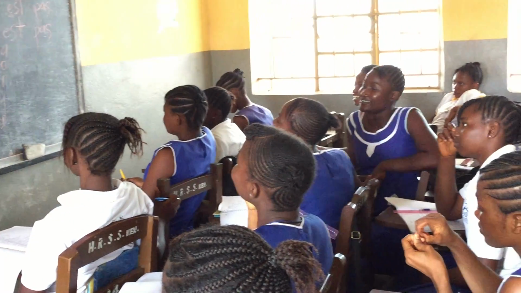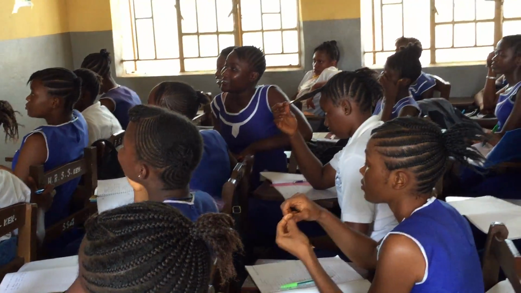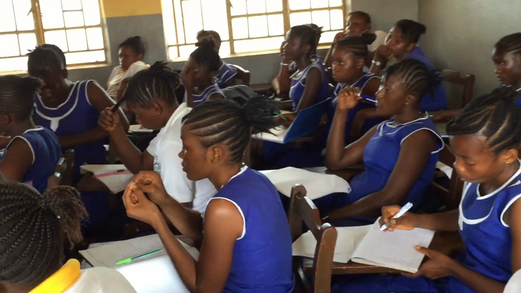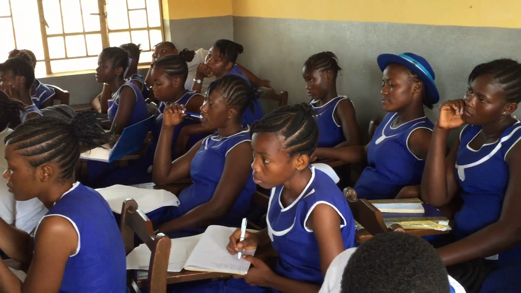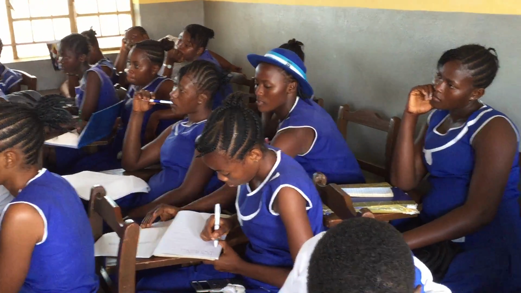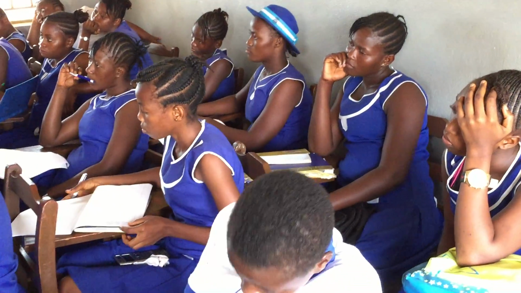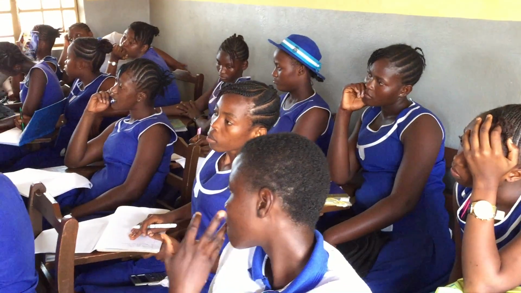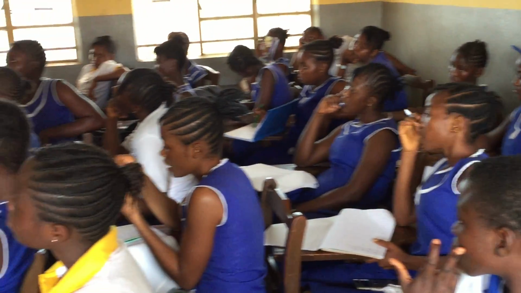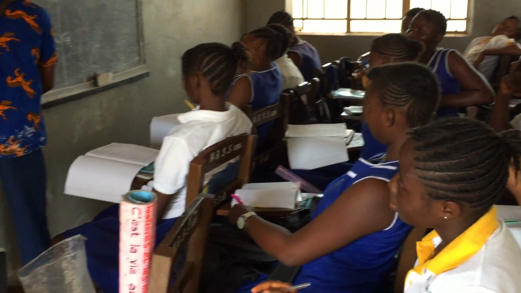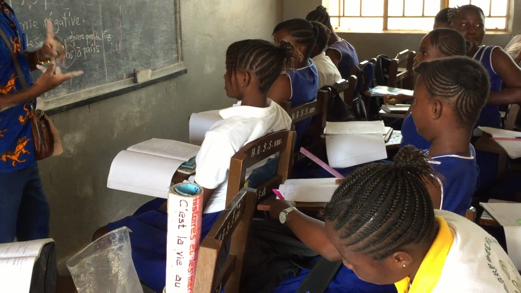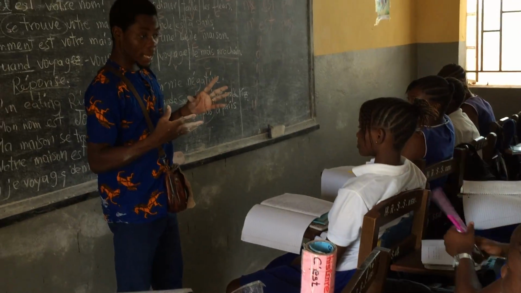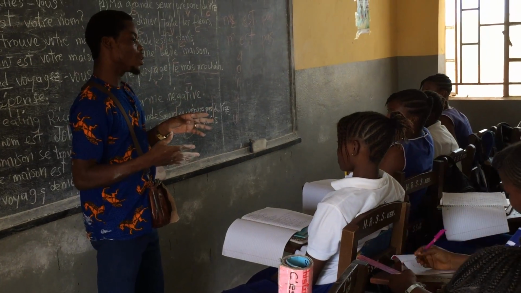So when you have it in your mind, then make sure you locate first the verb and then you put on the left side the ne or the n apostrophe, and on the right side the pas that comes always. Is this correct? Yes. Am I communicating? Yes, sir. Thank you very much. So we have to see the other words that we use to make a negative sentence.